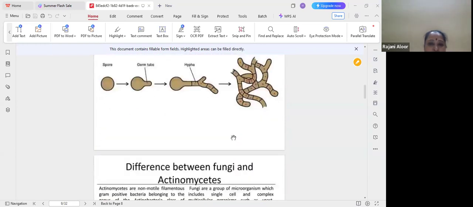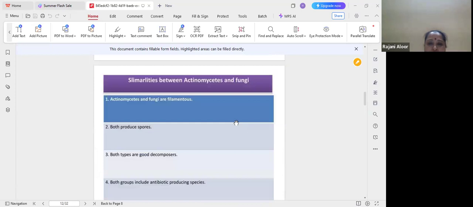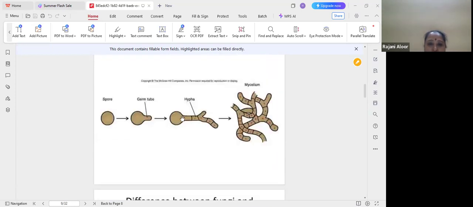Coming to the reproduction. They generally multiply by means of fragmentation.